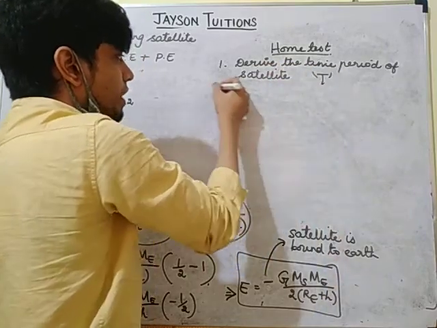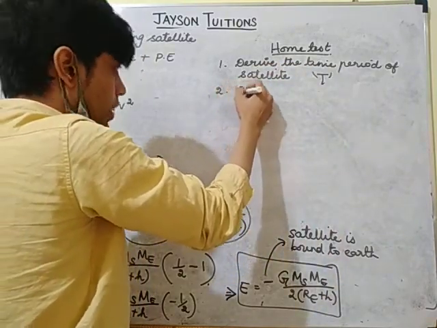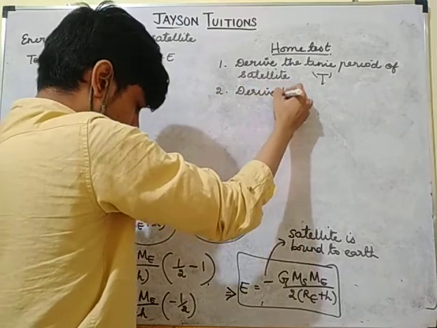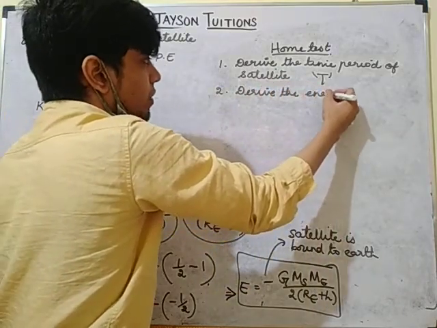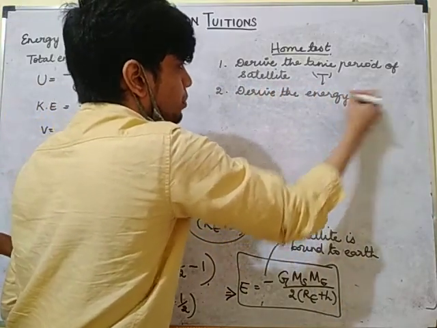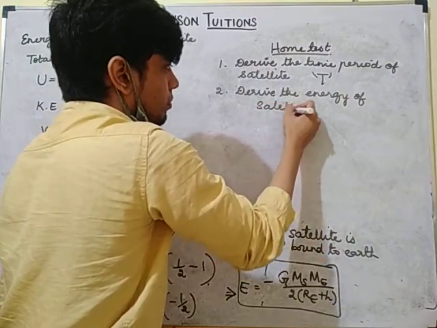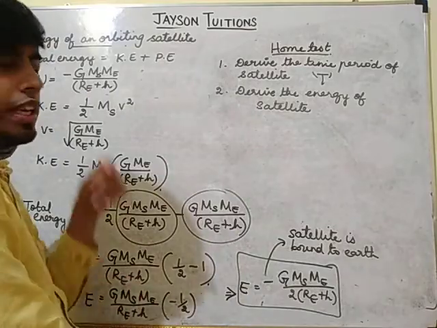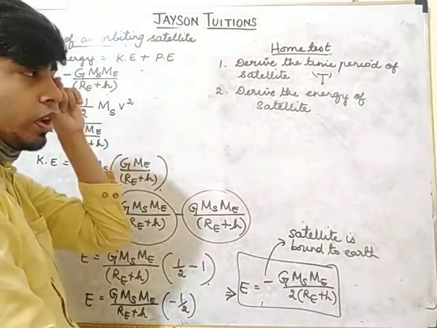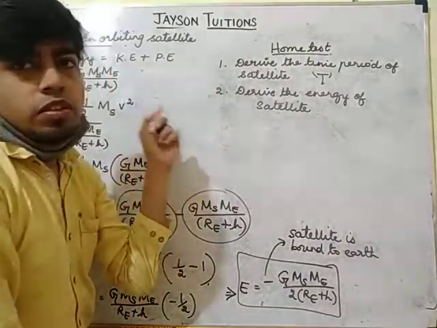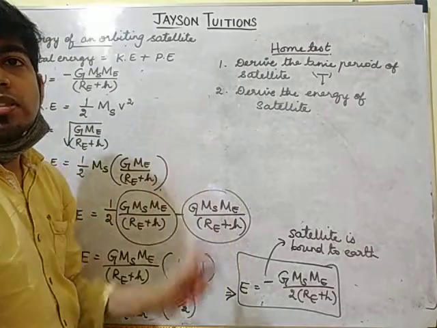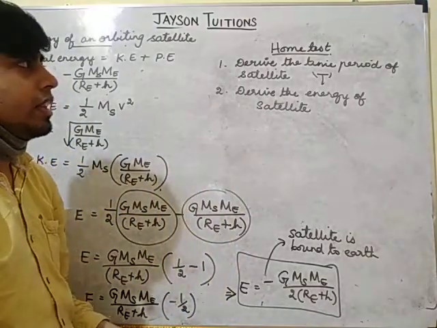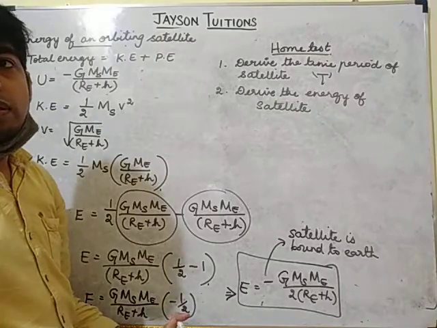And second, you have to derive the energy of the satellite. These 2 are very important derivations. Study this, write the home test without seeing, and send the pictures with your parents' signature.